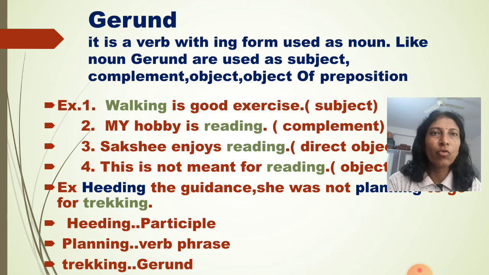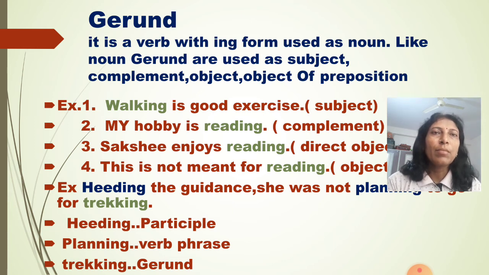In all these four cases, this is gerund, but used as a subject. My hobby is reading. Here reading is a gerund but the function is complement. Sakshi enjoys reading. What did Sakshi enjoy? Reading. So reading is a direct object. It is gerund. This is not meant for reading. The object of preposition for, this is also gerund.